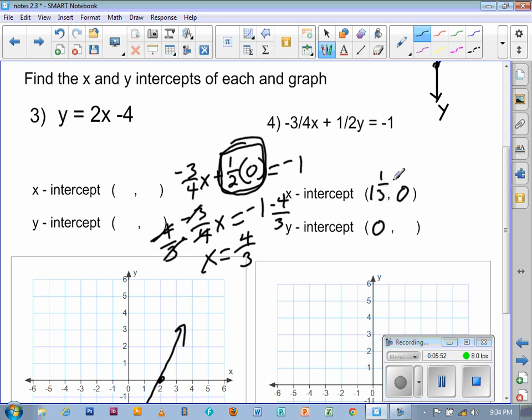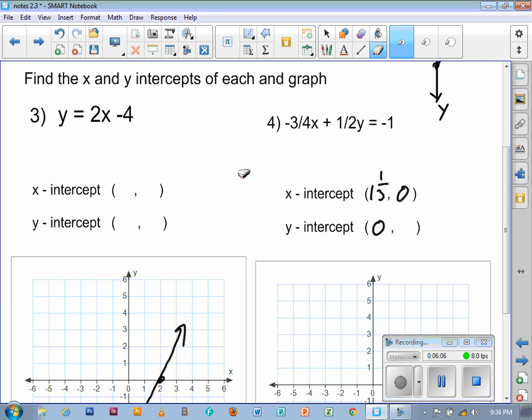So again, to find the x-intercept, put y as 0 and solve for x. Now let's do the opposite. Let's erase and just find the y-intercept. Now we have to put the x as 0. So if we do that, you end up with -3/4 times 0 plus 1/2 y equals -1.